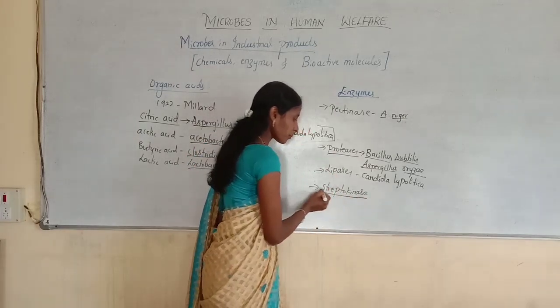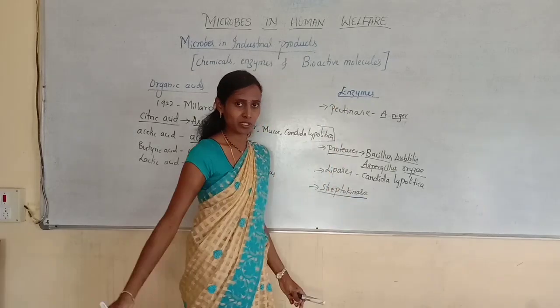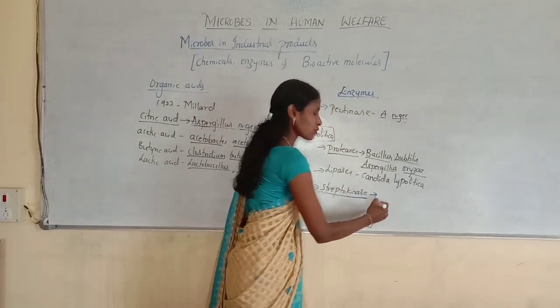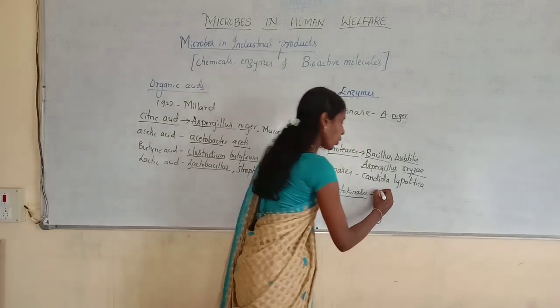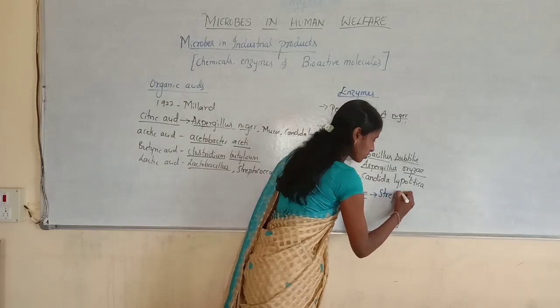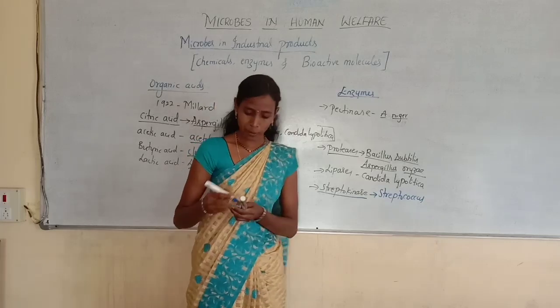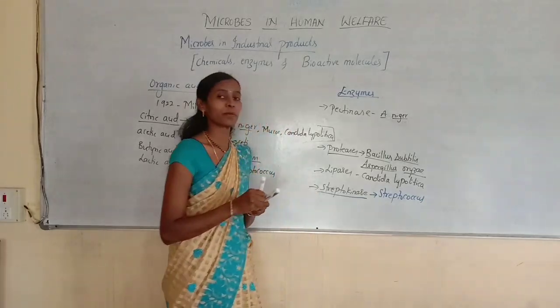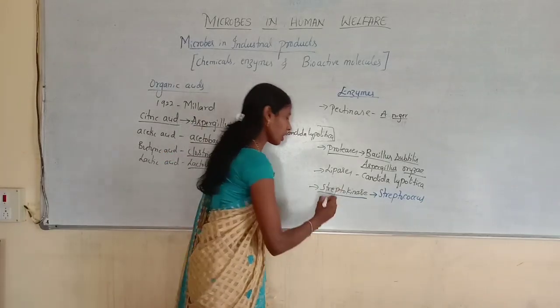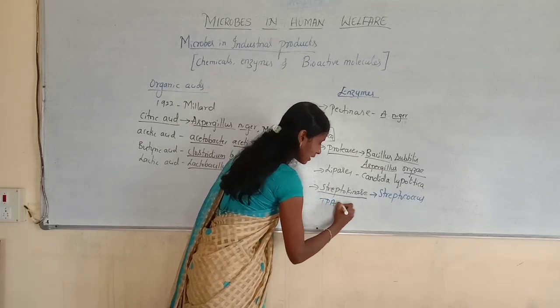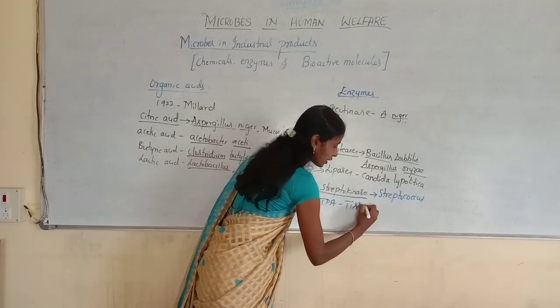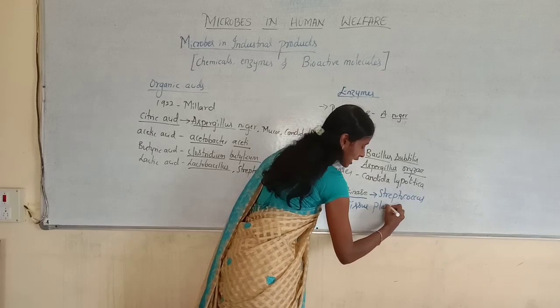This is more important among these enzymes. Streptokinase is one of the important enzymes obtained from Streptococcus. So streptokinase is the important enzyme obtained from Streptococcus, and this streptokinase is also called TPA, that is nothing but tissue plasminogen activator.